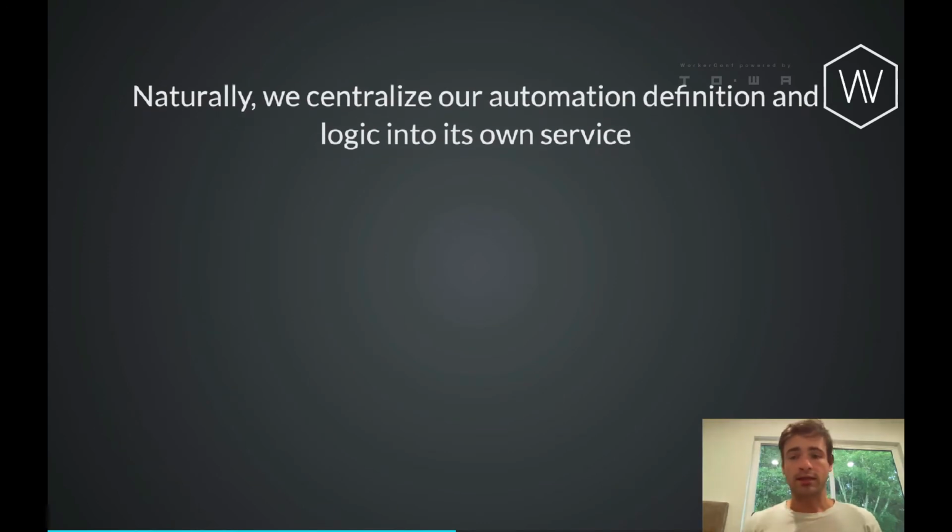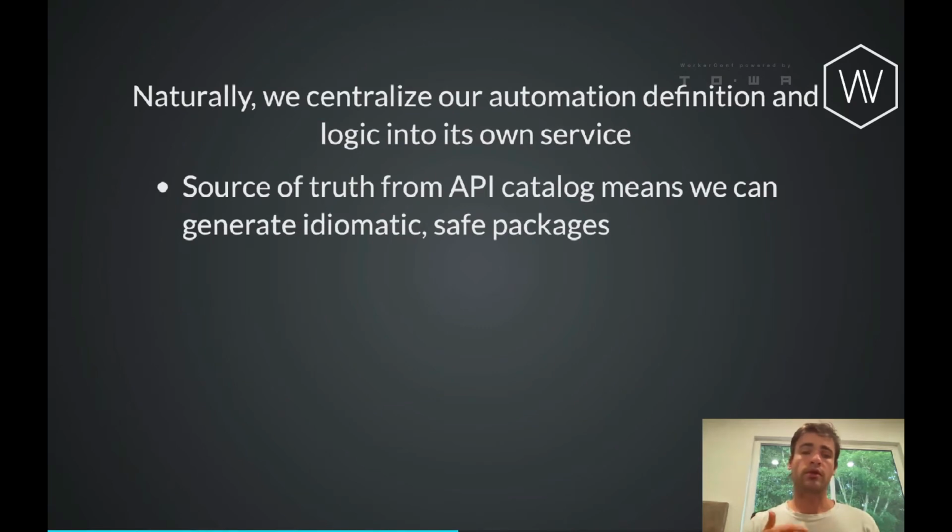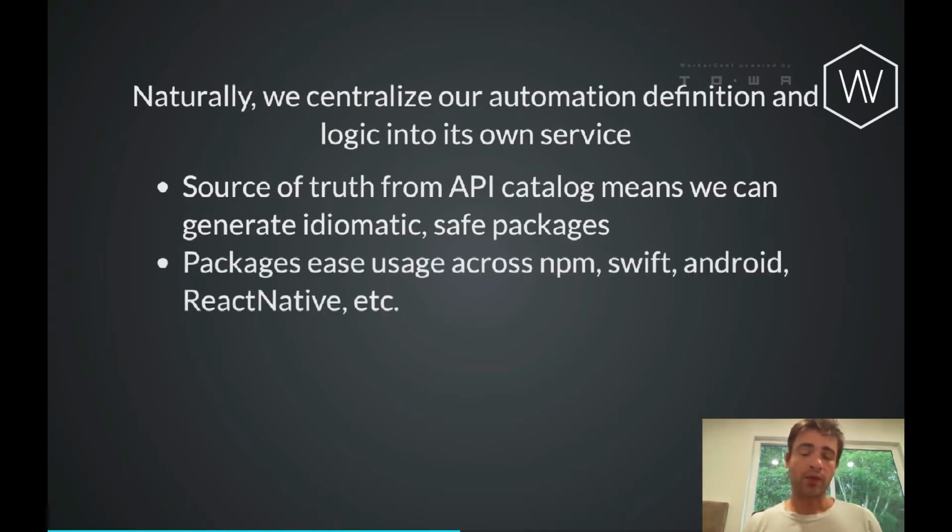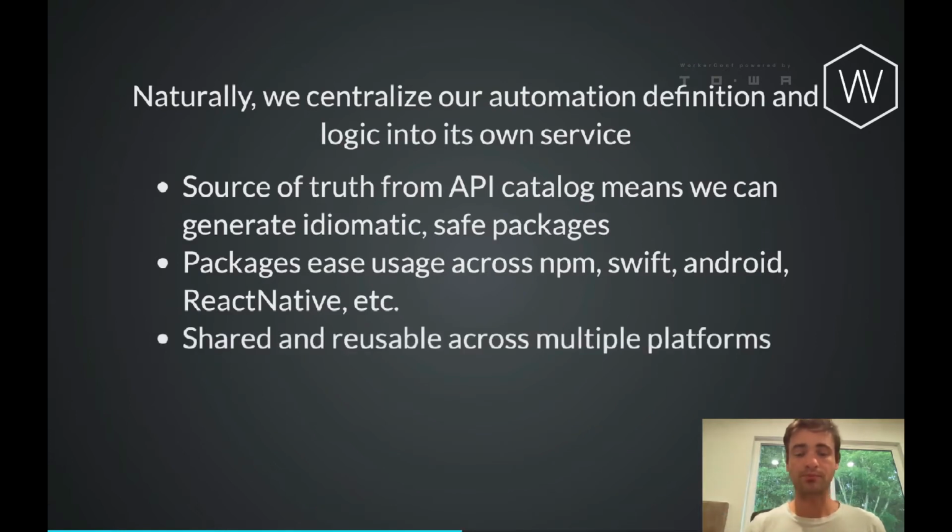And this kind of centralizes everything, including definitions and logic, into its own service. And that service can now rely on the API catalog as the source of truth. So you can generate all those nice idiomatic safe bindings. Those packages make it much, much easier to use from something like Swift, which wants to have significantly more type safety than maybe some of the other options.